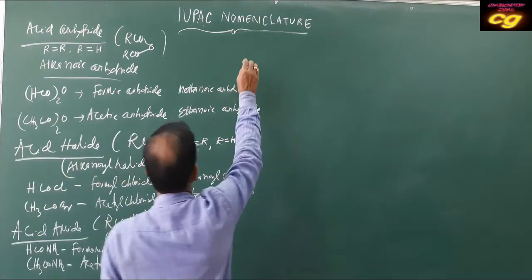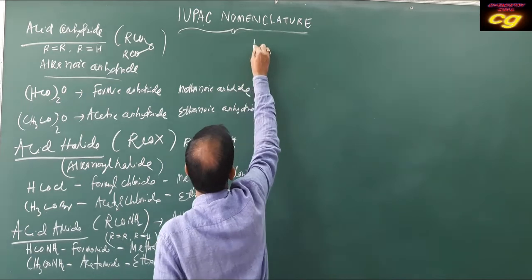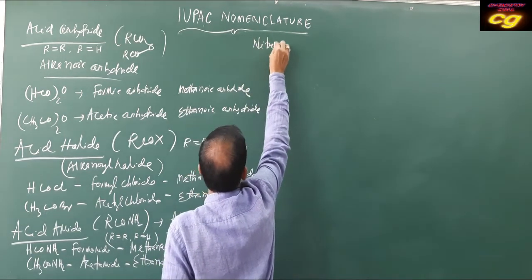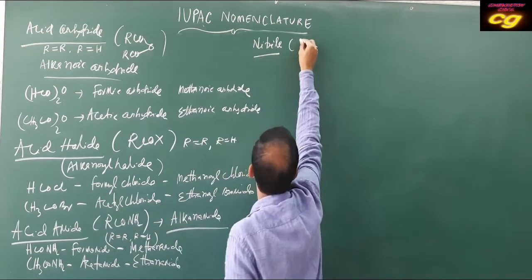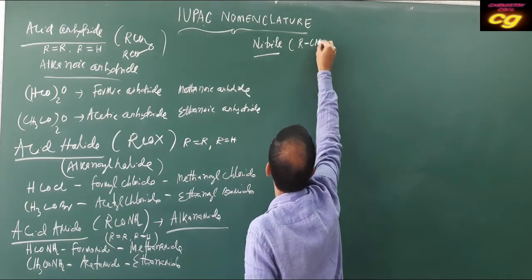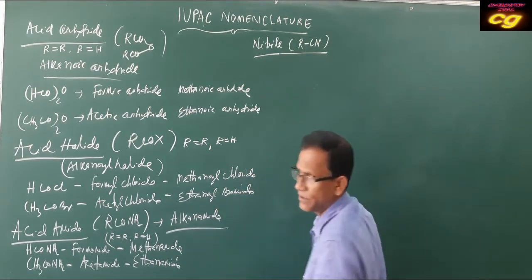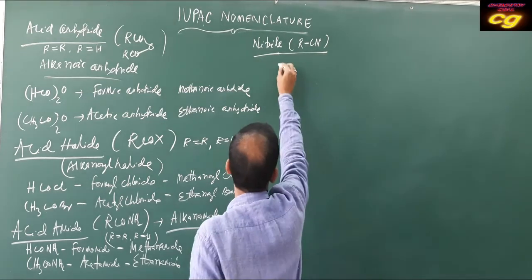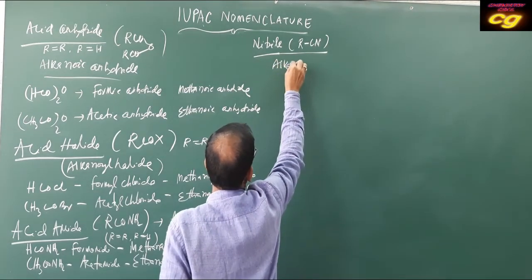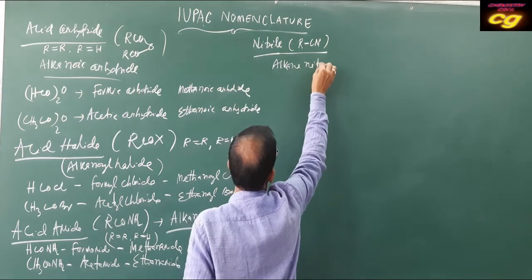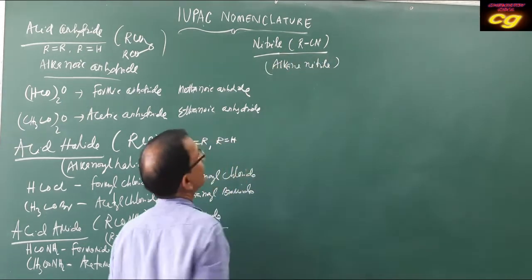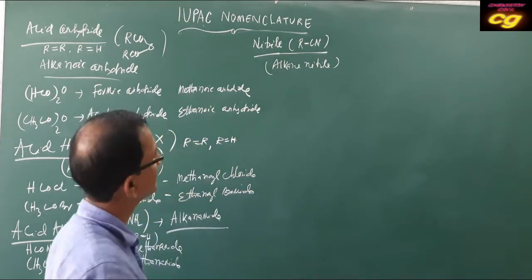The next class is nitrile. Nitrile is RCN. It is also called alkane nitrile.